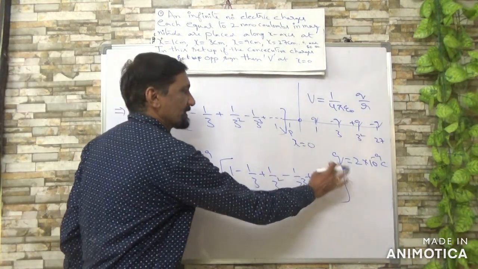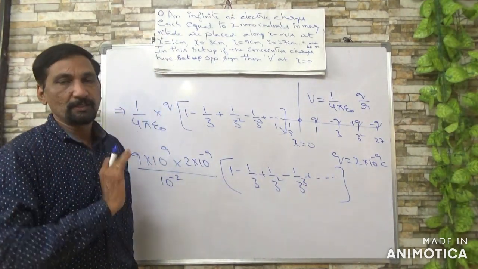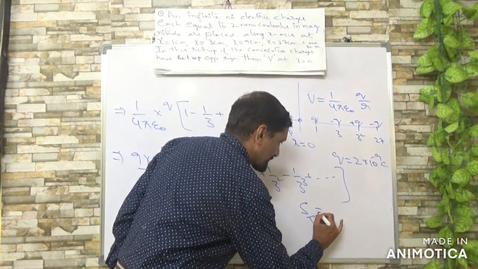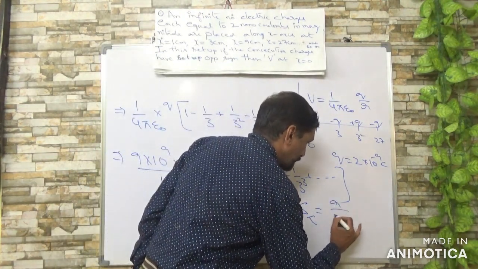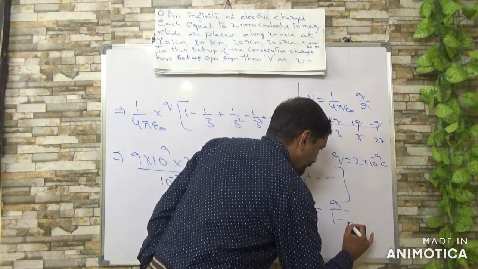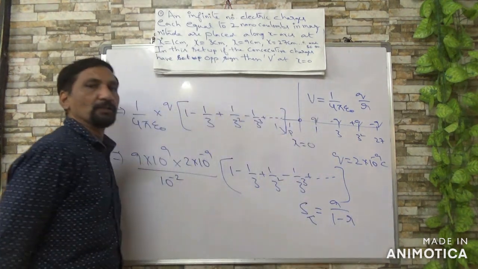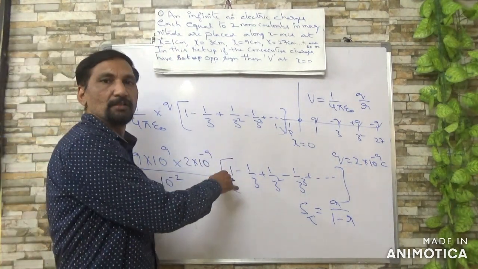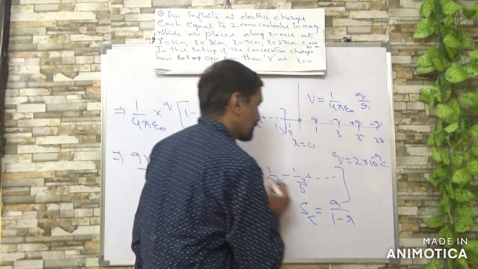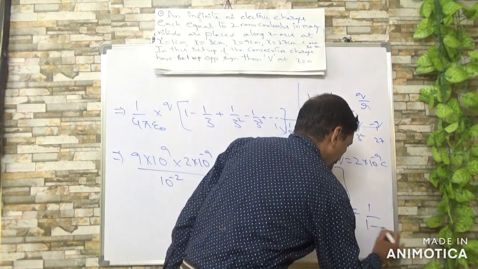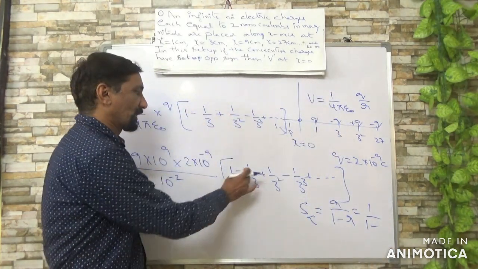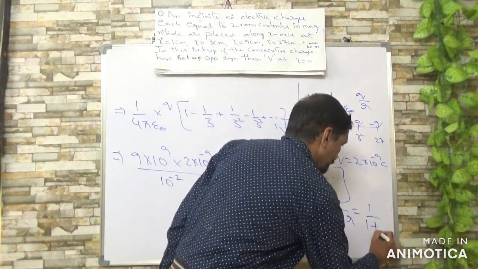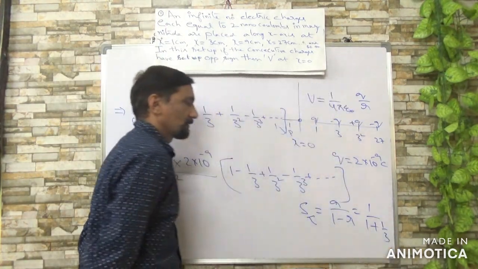If you notice, it is a geometric progression. So sum to infinite series, I hope all of you know this formula: A by 1 minus R, where A is first term and R is common ratio. So 1 minus common ratio, meaning second one by first one. But here there is a minus sign, that's why minus of minus 1 by 3.